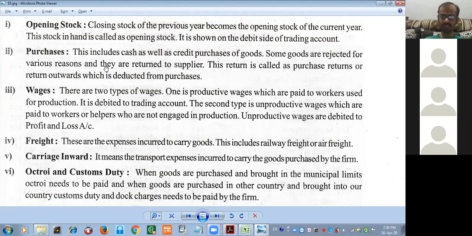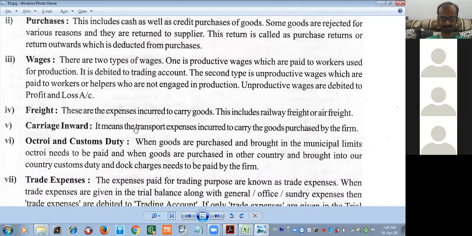Generally, wages is given to the worker who are working on hourly basis, whereas salary is given to the skilled person, skilled level. Everyone understood this? Productive wages, direct nature होने की वजह से trading account, unproductive wages indirect nature की होने की वजह से profit and loss account.